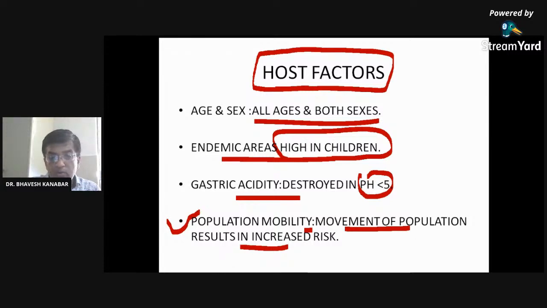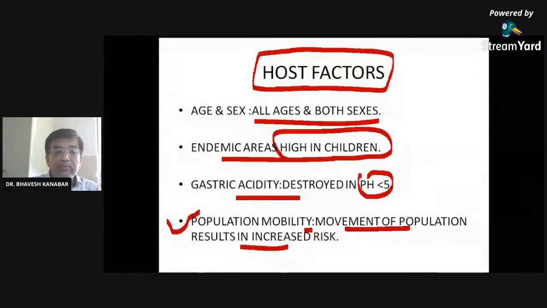What is the appearance of stool? Yes, rice-watery stool. Many students have replied. Very good. Okay. What are the types of carrier? We have just learned the types of carrier in cholera. Write down in the chat box. What are the types of carrier? Write down in the chat box. Types of carrier will be discussed further.